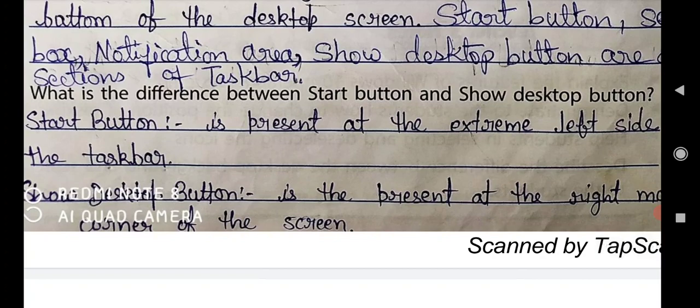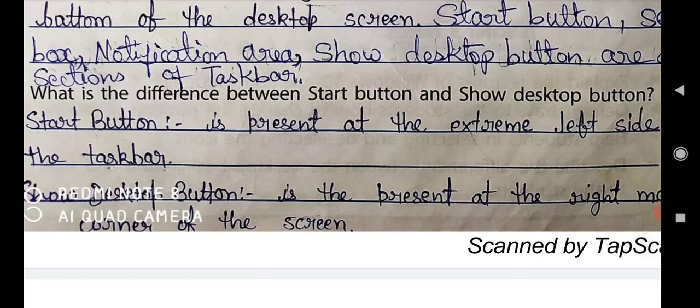And show desktop button is present at the rightmost corner of the screen. Got it? Start button is present at the extreme left side of the taskbar, and show desktop button is present at the rightmost corner of the screen. So these are the question answers.